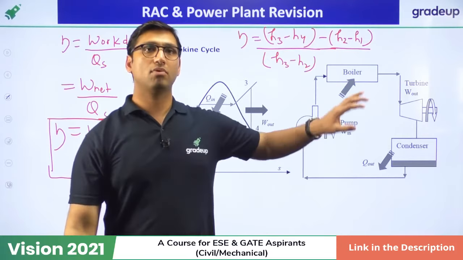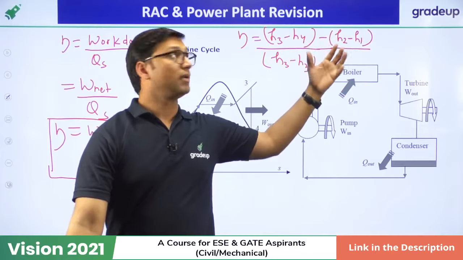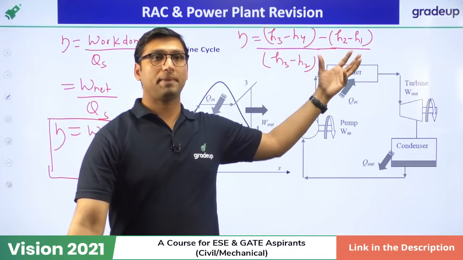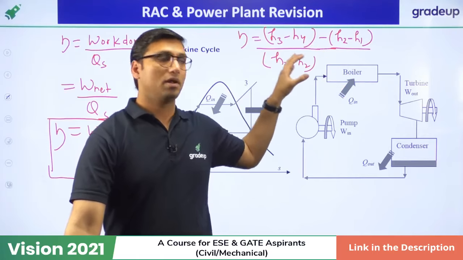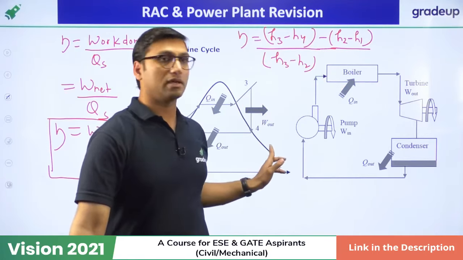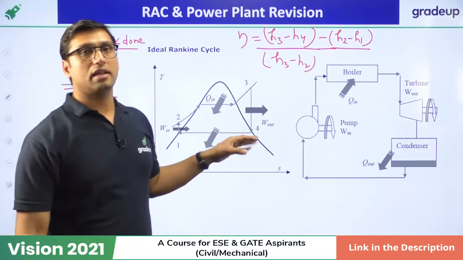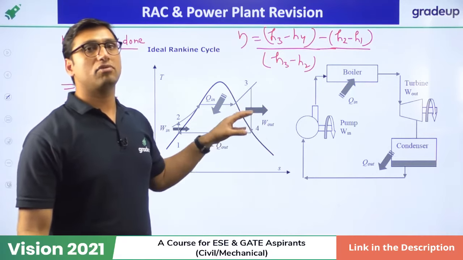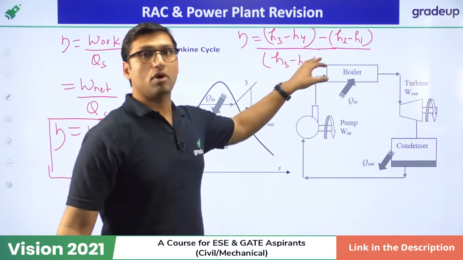Most of the times, the efficiency will be calculated with the help of enthalpy. So enthalpy values will be given to you at different temperatures and pressures of the turbine, boiler and condenser. At these temperatures, the enthalpy values will be given to you in the exam, and you just have to apply the formula.